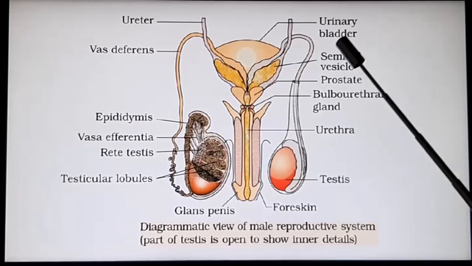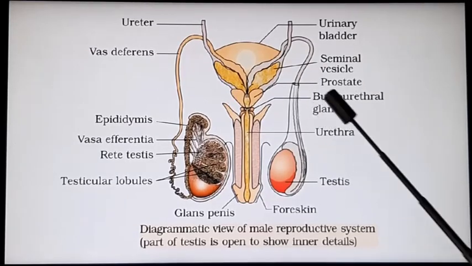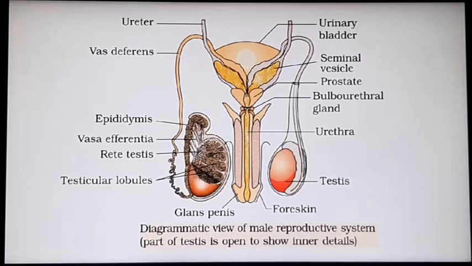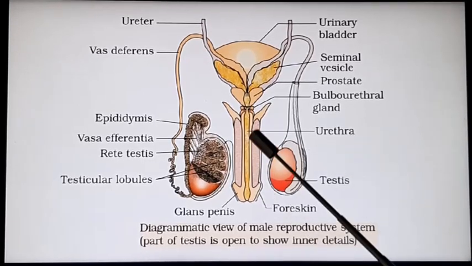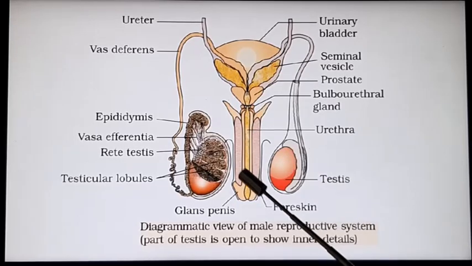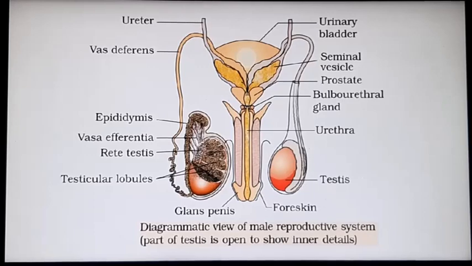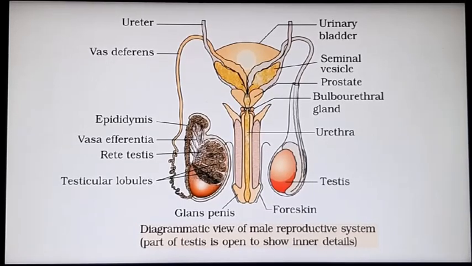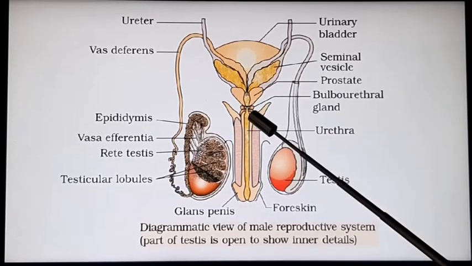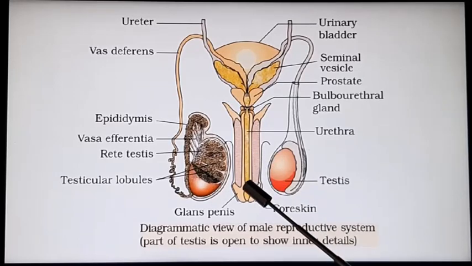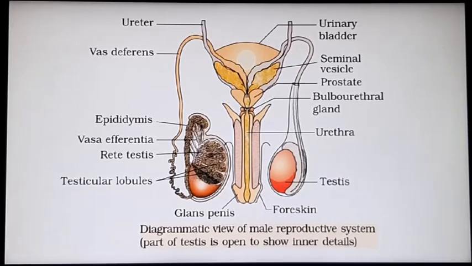Even though the urinary system is not directly linked to the reproductive system, there is a common opening for the urine as well as the sperm or secretions from the reproductive system. This is also referred to as urinogenital system, and this duct, urethra, acts as a urinogenital duct.